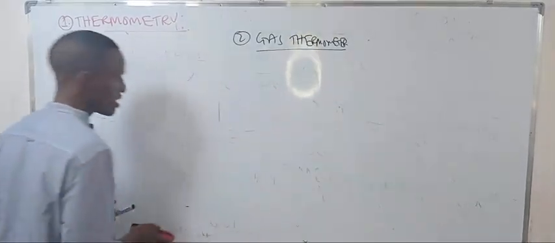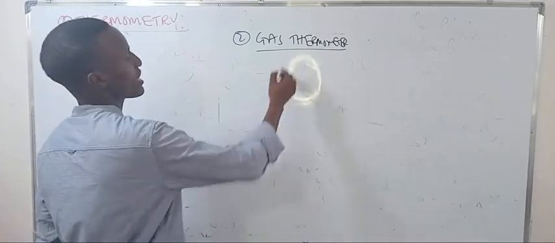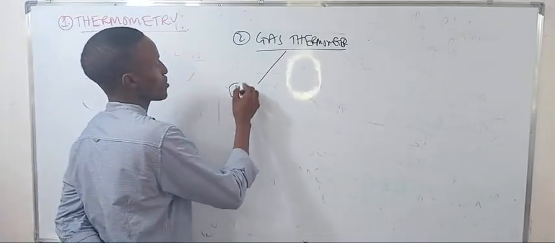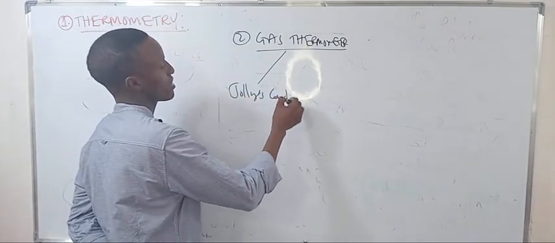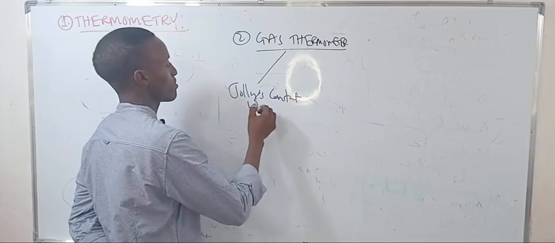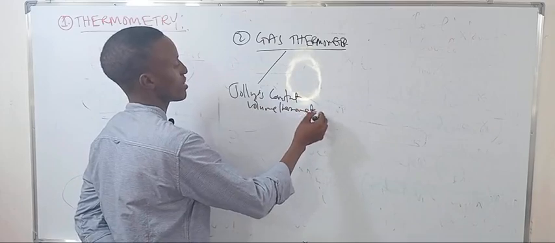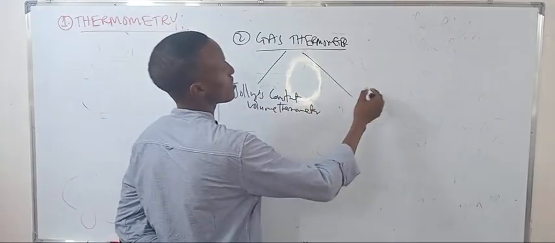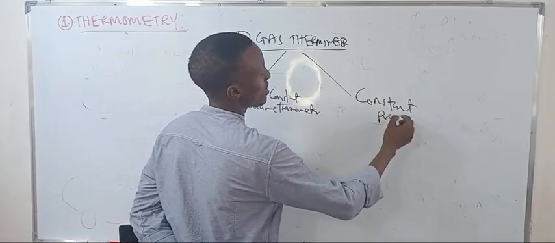Let's say here, now I'm measuring the gas thermometer. This can be Joule's constant volume thermometer. Why constant pressure?